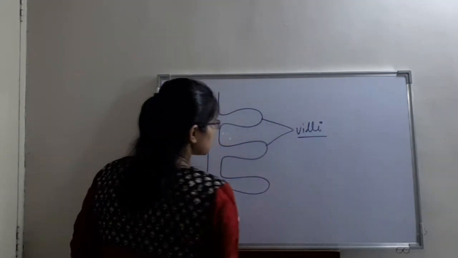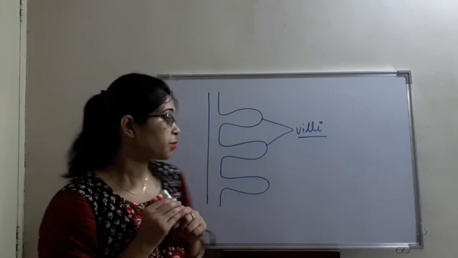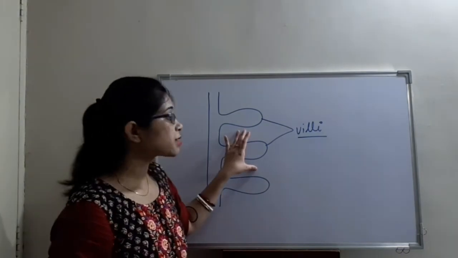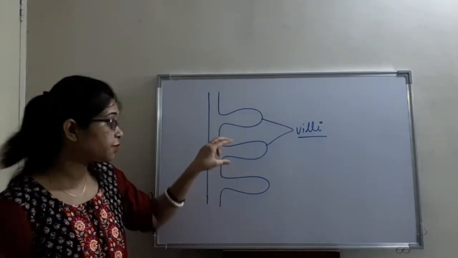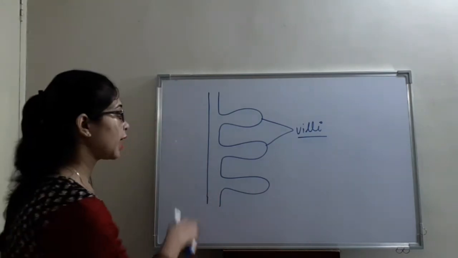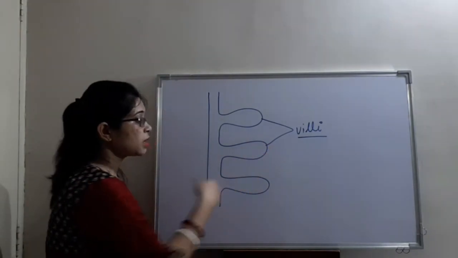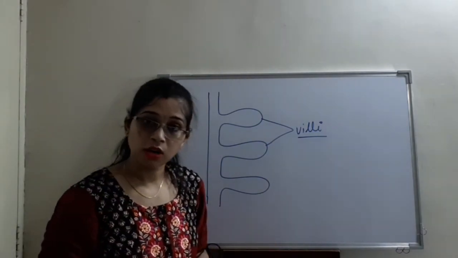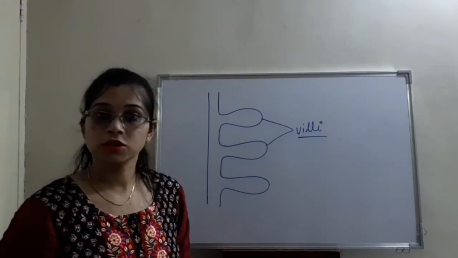The name is villi. Wherever you see something coiled, you should understand why it is coiled in nature, because it helps in absorption of more and more nutrients and also increases the surface area. If these villi were present without any coil, they would be occupying more and more space. So to prevent that, they are coiled so that they occupy less space and increase the surface area. Now these villi are richly supplied with blood vessels which absorb all the food material from the small intestine and transport it to each and every cell for the production of energy.